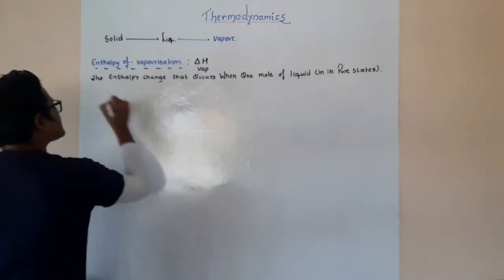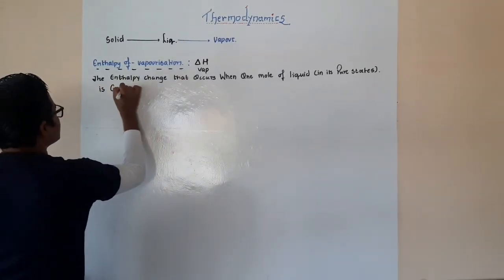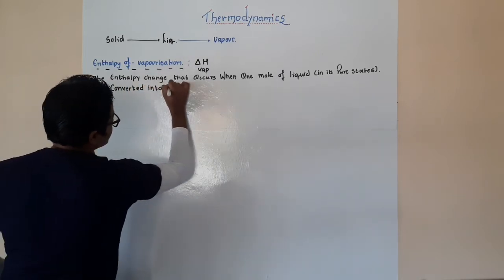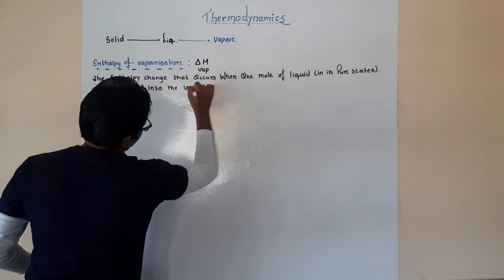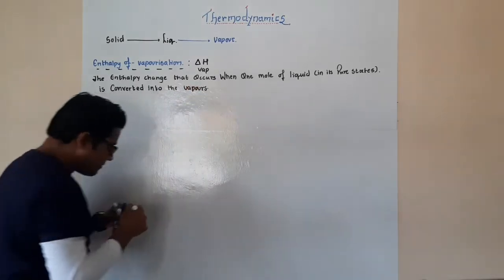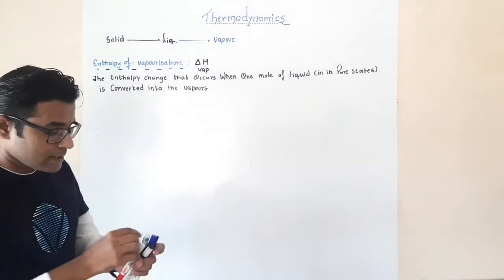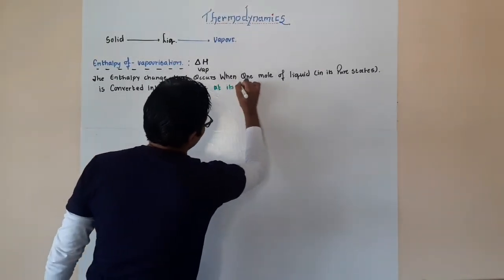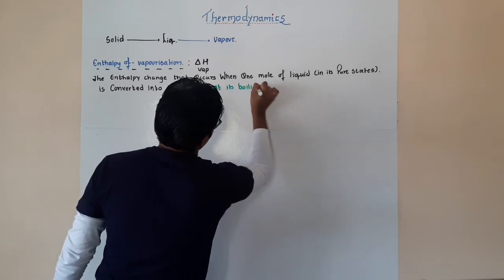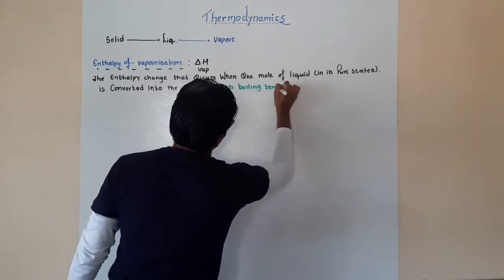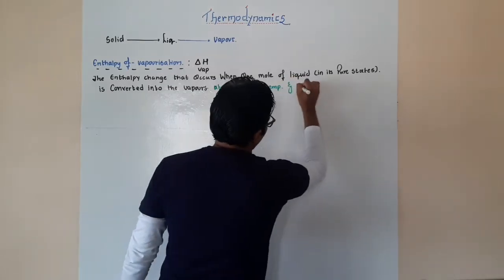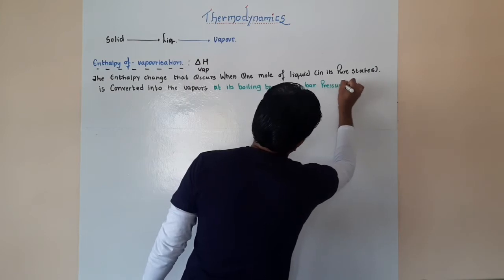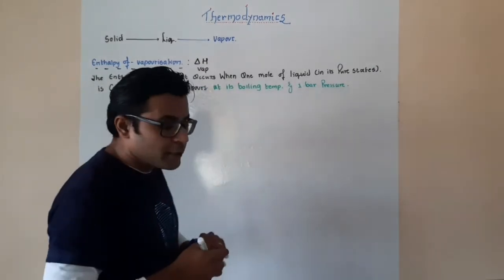In its pure state, is converted into the vapors. Correct? But at what kind of conditions? Okay, and it is at its boiling temperature and 1 bar pressure.